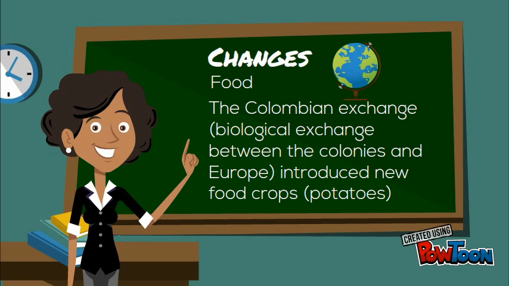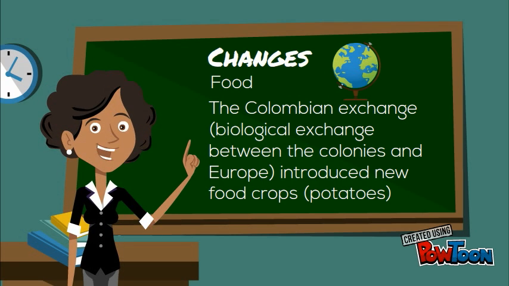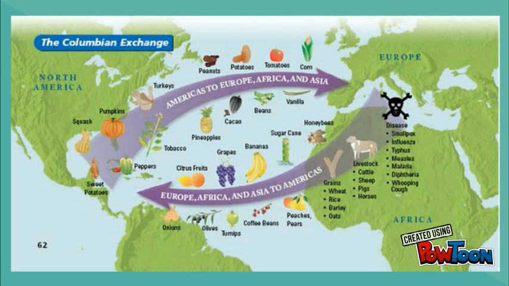One of the biggest changes that came along with mercantilism was known as the Columbian Exchange. This was essentially a biological exchange between the American colonies and Europe. As you may notice in this map that shows the biological circulation of the Columbian Exchange, things like coffee, beans, bananas, and even diseases made their way to the colonies from Europe in exchange for things like potatoes, pumpkins, and corn from America.